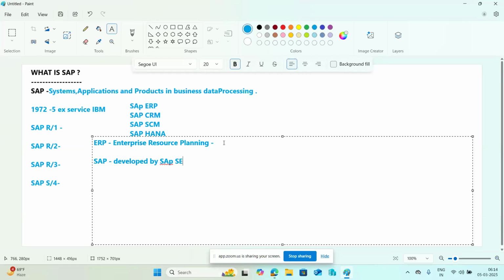SAP software provides a range of functionalities like ERP, CRM, HCM, HANA. There are many things. SAP has almost 100-plus products that they have released into the market for our day-to-day business.